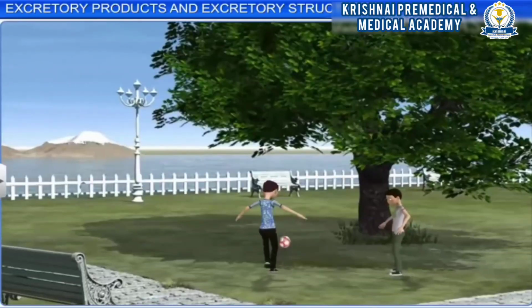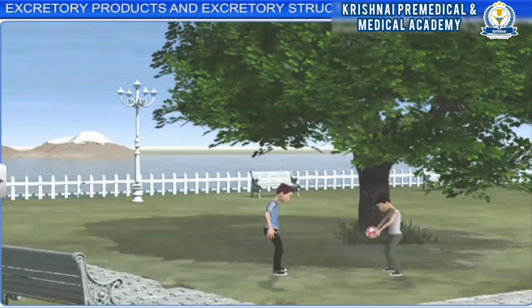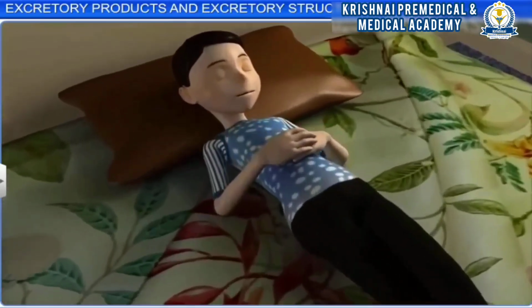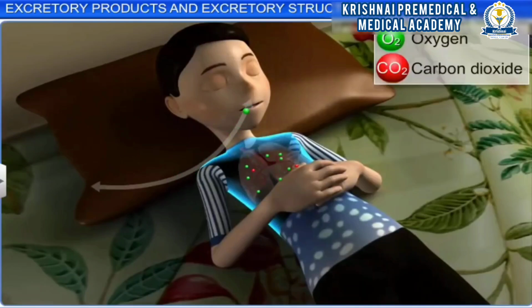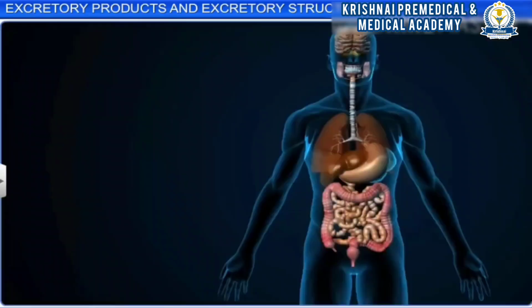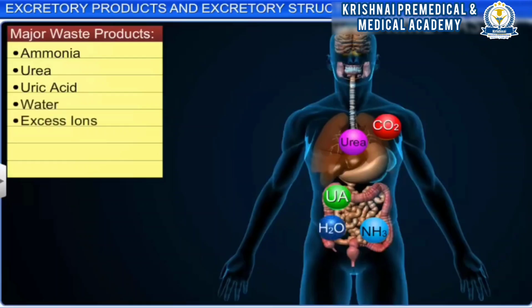A human body is constantly at work, it is never completely at rest. For example, even when we are sleeping, our lungs are busy inhaling oxygen and exhaling carbon dioxide. Carbon dioxide is a waste product generated by our body, like CO2. Various other waste products such as ammonia, urea, uric acid, water, excess ions